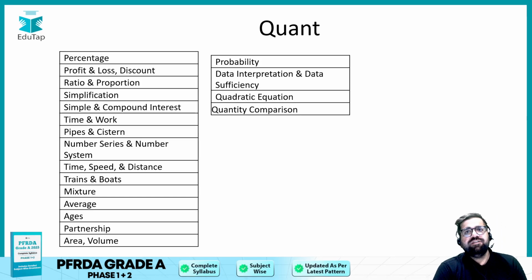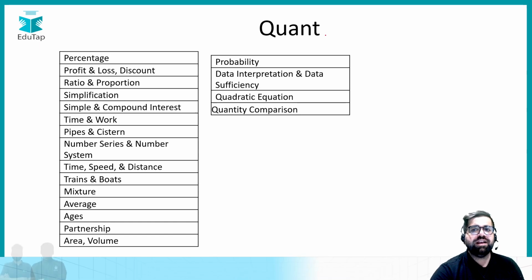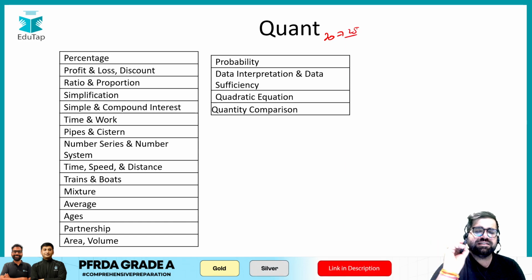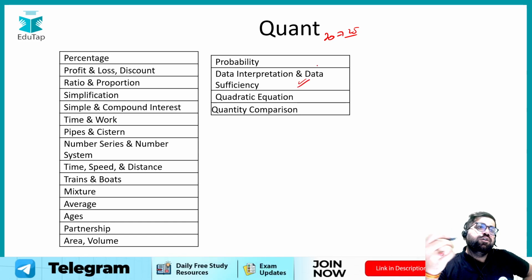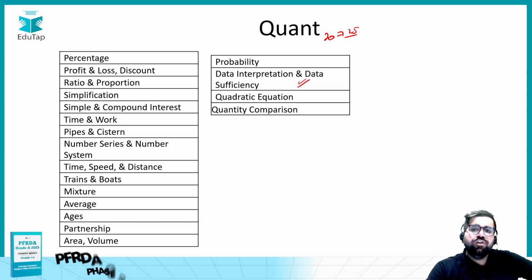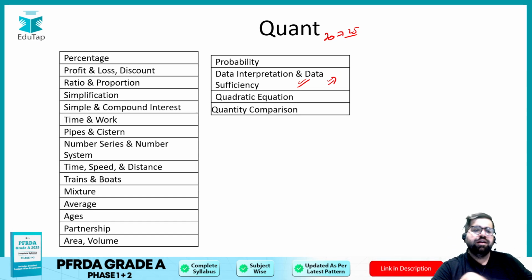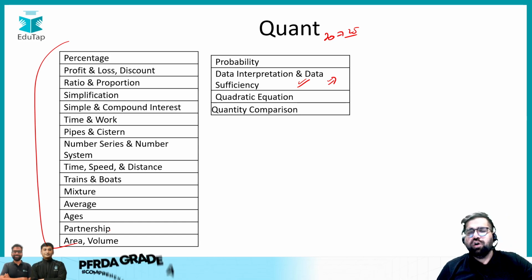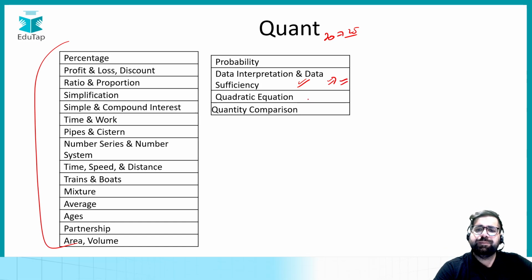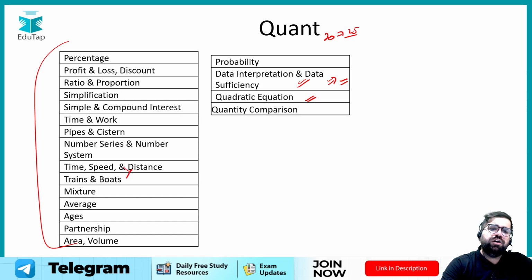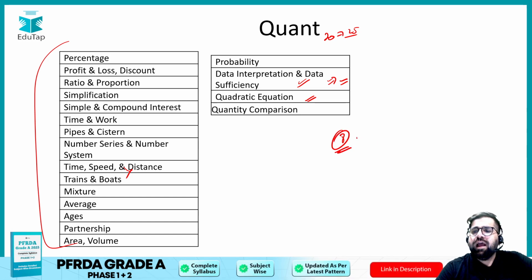Now for the syllabus part, when it comes to quant, these are the topics, but believe me, my friends, in quant you just have 20 questions to solve, which will be of 25 marks. So you can select some specific topics. For example, data interpretation is the most frequently repeated topic in the exam, so you can do this particular topic, which will help you score heavily in quant. There is absolutely no need to follow all the syllabus. You can just pick topics which you think you are good in, for example data interpretation and quadratic equation, and you can skip time, speed and distance. So select some 8 topics which you are good in and just keep on practicing them.